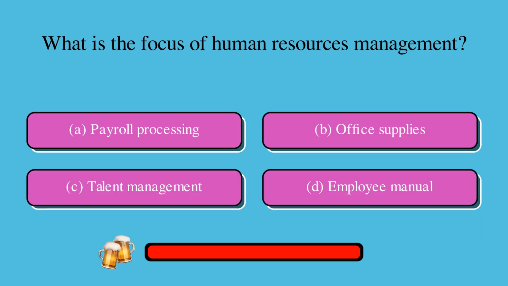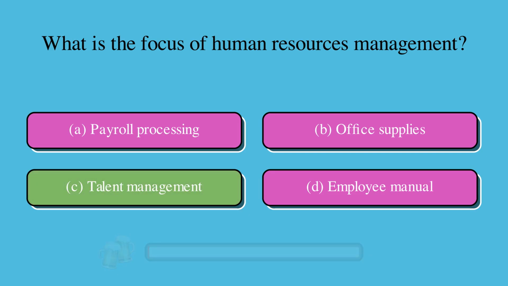What is the focus of human resources management? Is it A, payroll processing, B, office supplies, C, talent management, or D, employee manual? The correct answer is C, talent management.